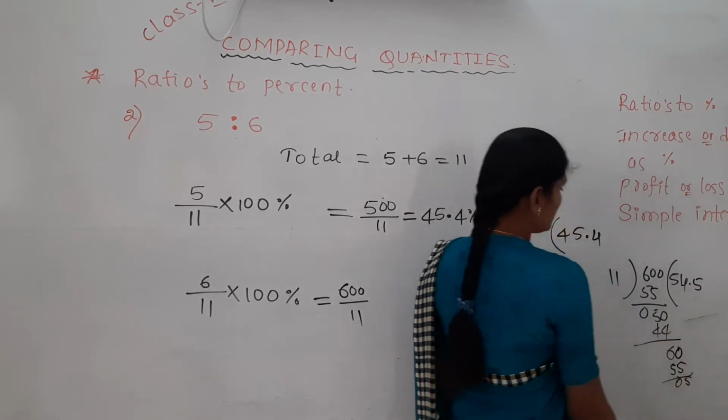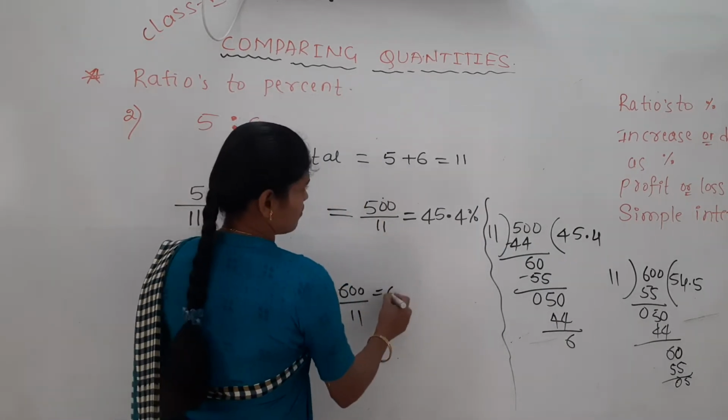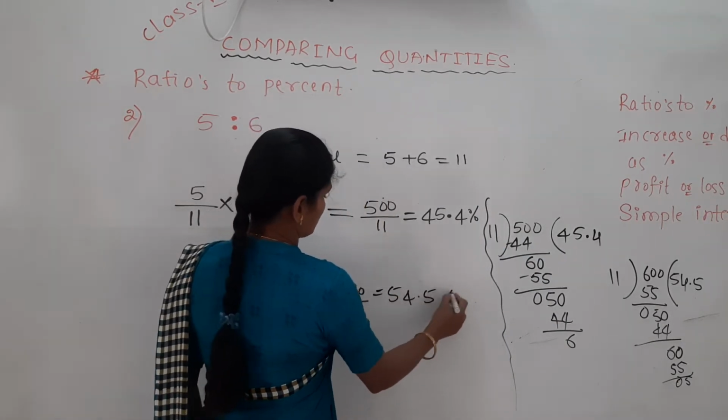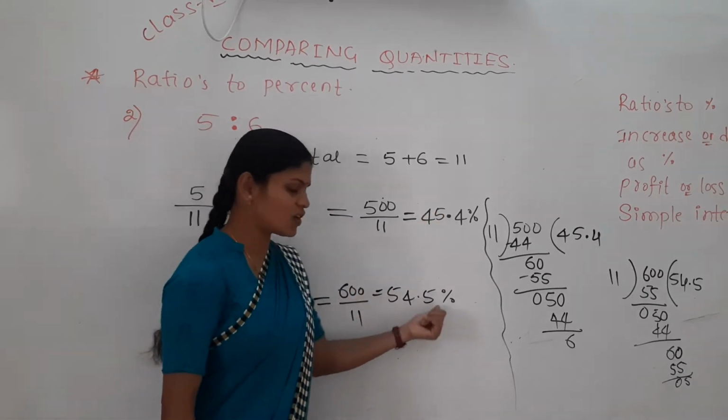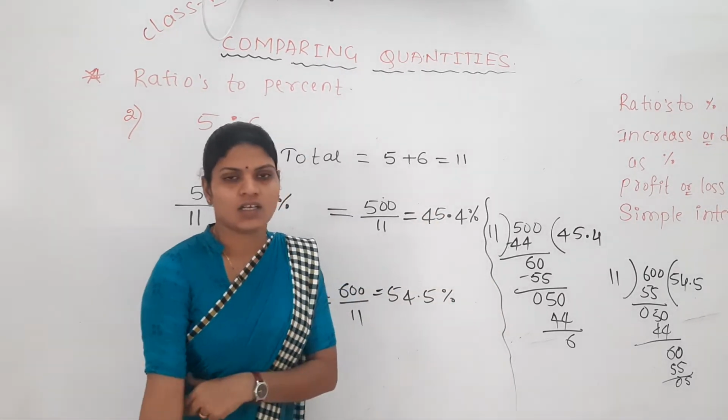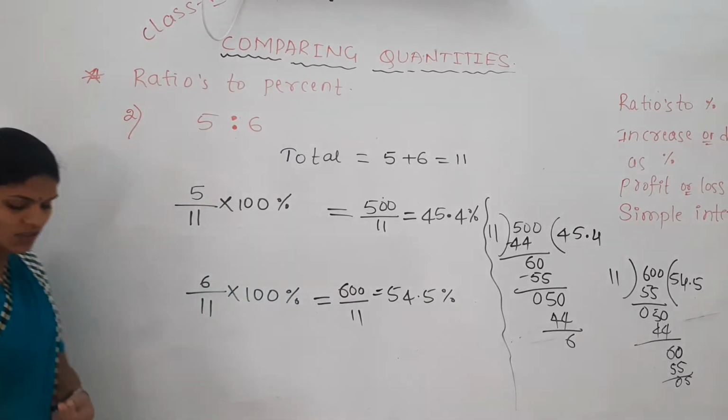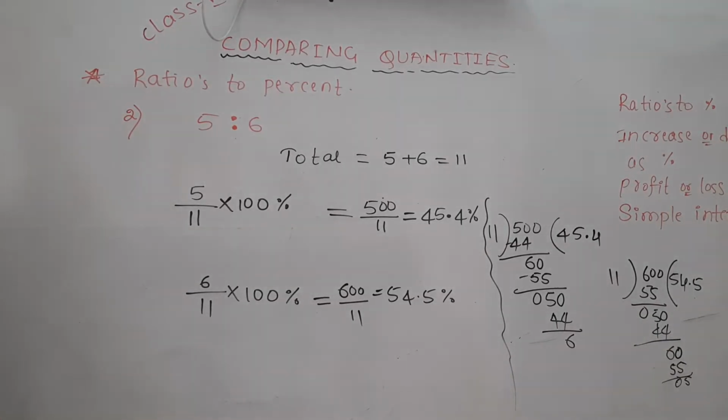So here what is the percent? 54.5%. Here 45.4%, here 54.5%. Like this, we have to convert the given fractional numbers to percentage. I hope all of you got it.